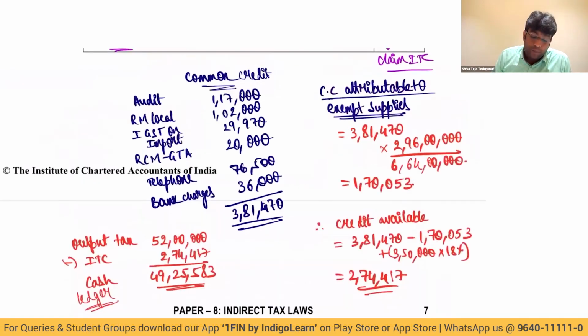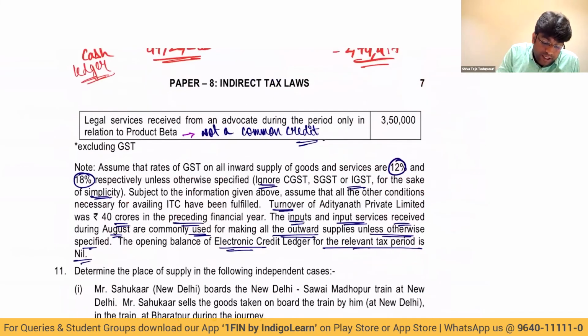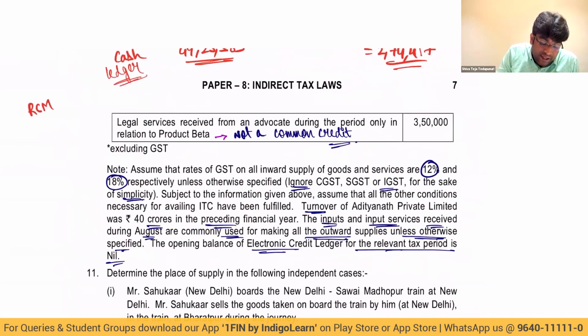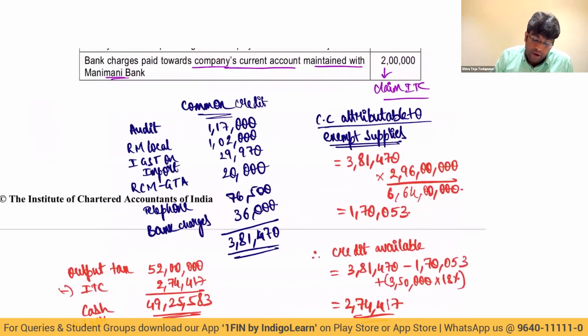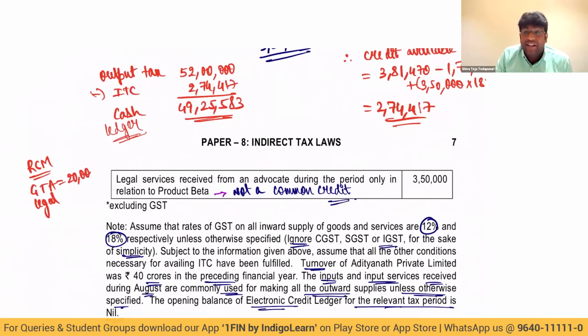And we are also required to pay some RCM using cash ledger. What is that RCM we have to pay using cash ledger? Number 1, GTA. Number 2, legal services. On GTA, the figure is 4 lakhs into 5%. That is how much? 20,000. And legal service 3.5 lakhs into 18%, which comes to 63,000.